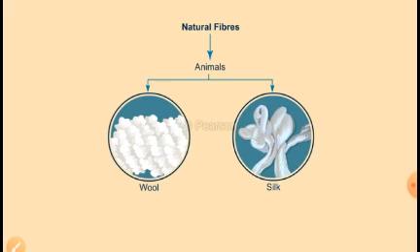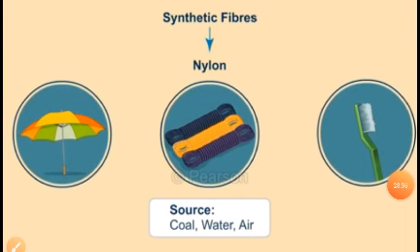Now children, we will read about synthetic fiber or man-made fiber. Synthetic fibers are artificially prepared in the factories using chemicals. Nylon and rayon are the common synthetic fibers. Man has also learned to make synthetic fiber from crude oil. This is used to weave a fabric called nylon or rayon.